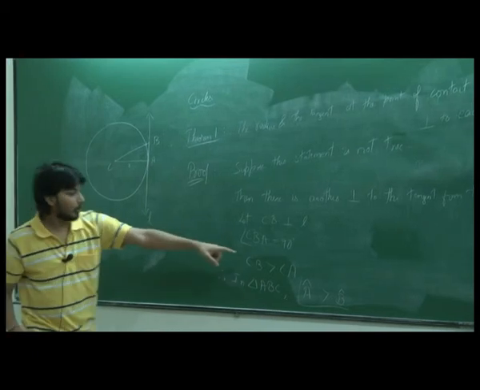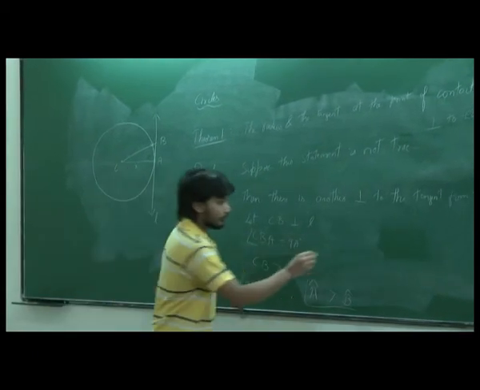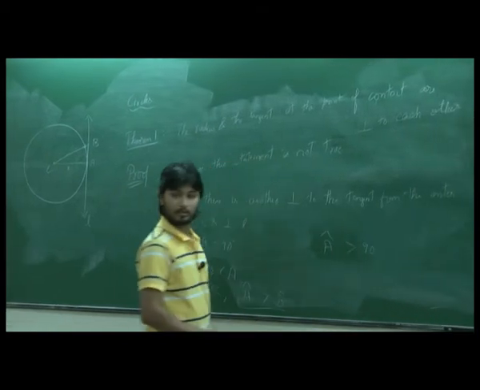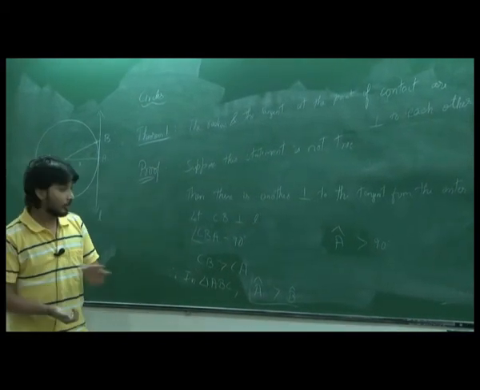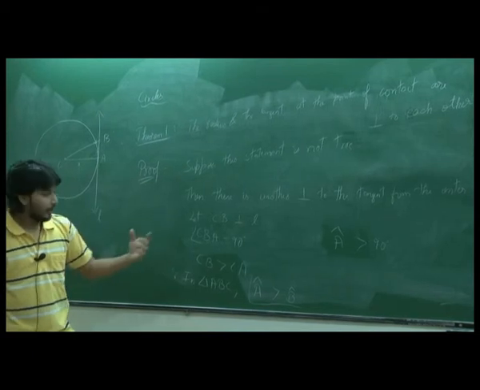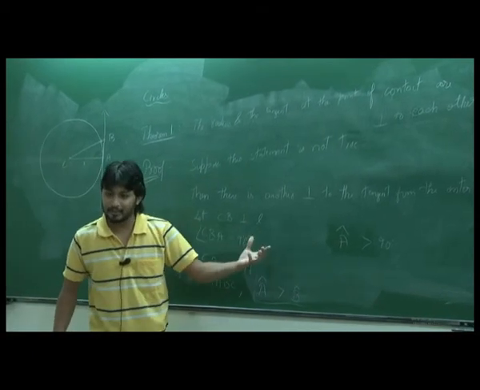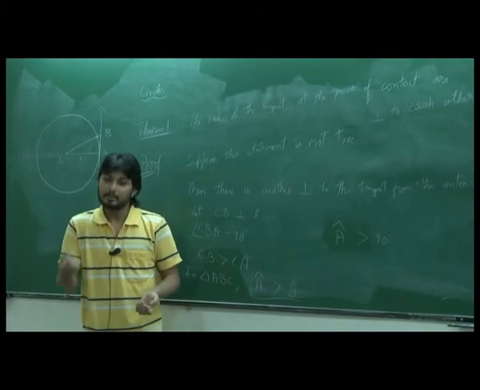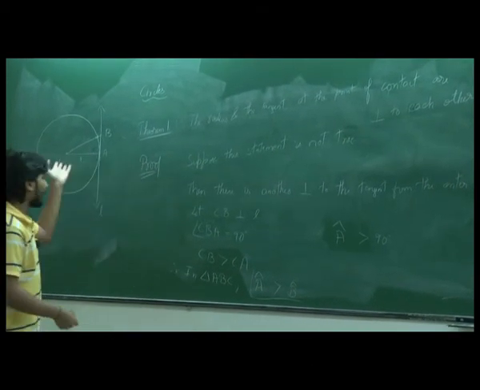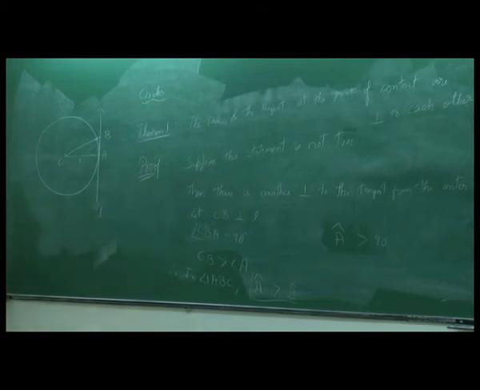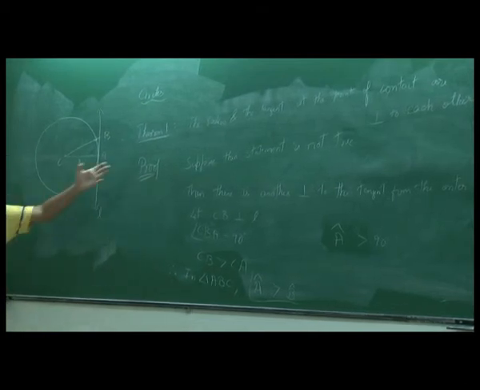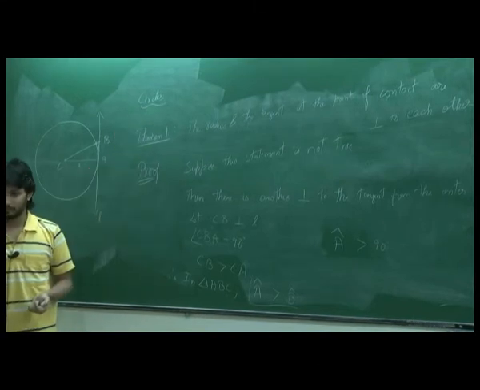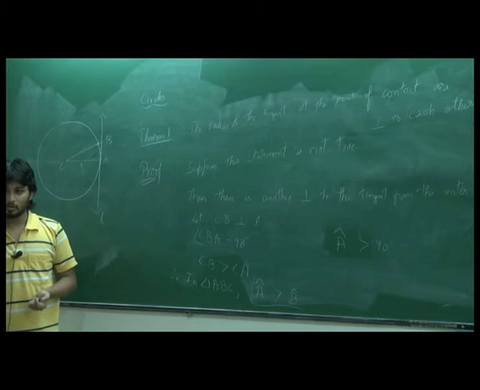But we know that B is already 90 degrees. Therefore, A is greater than 90 degrees, right? So it's a contradiction, because it is only one triangle. It has two angles which are greater than or equal to 90 degrees. So the sum of those two becomes greater than 180, and the third angle cannot exist. So this triangle cannot exist at all. If this triangle cannot exist, then our assumption is wrong. Therefore this theorem has to be true. Okay? You understood the proof?